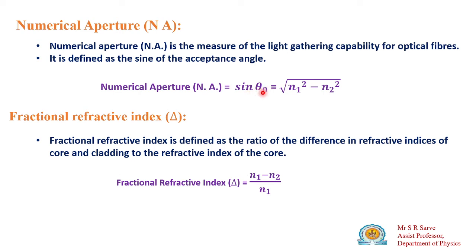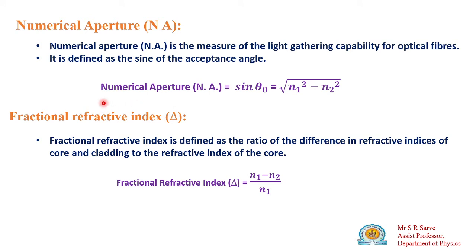If an optical fiber has more light gathering capacity, then its numerical aperture will be large. If low, then its numerical aperture will be low. Single mode step index fiber has a low numerical aperture, and multi-mode optical fiber has a high numerical aperture. So what is numerical aperture? Numerical aperture is given by under root of n1 square minus n2 square.